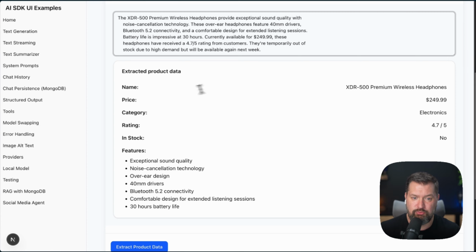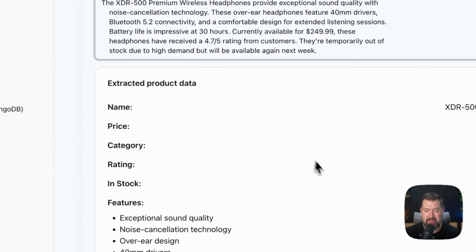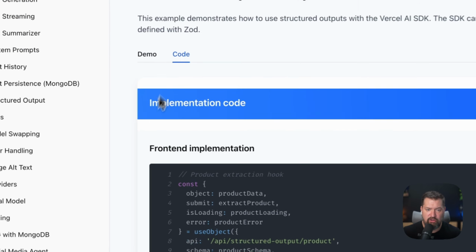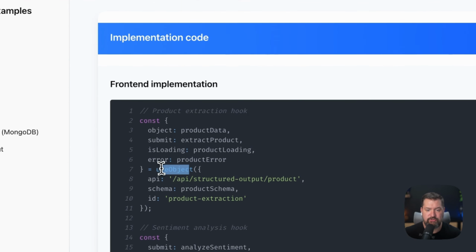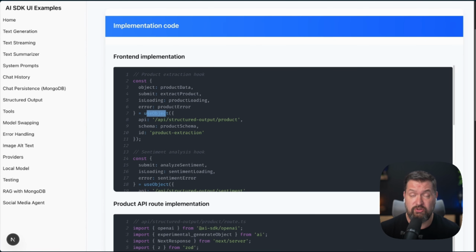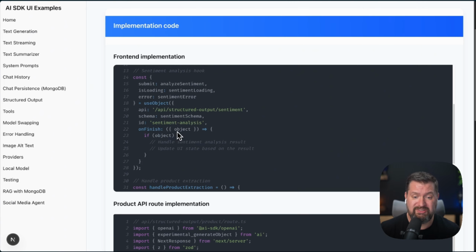So we're pulling the name out, the price out, category, rating, whether it's in stock, and the features directly from that. So let's take a look at the code for these. On the front end, we are using use object. Unlike generate text, which returns a string, use object returns data that matches a specified schema. We define our schema using Zod.